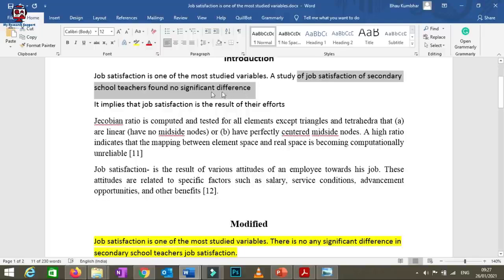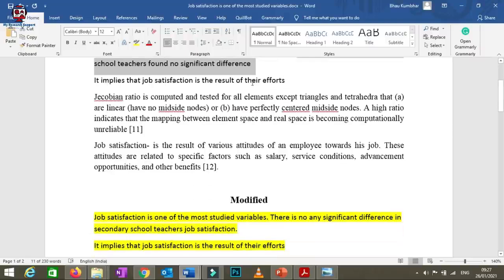To break this sequence, I have used this significant difference at the starting. It means there is no significant difference in secondary school teachers' job satisfaction. I have used these 3-4 words at the starting, and hence you will find that no 6-word sequence is maintained, so it will not be detected as plagiarism. So you simply have to reframe the sentence. I am not concentrating on this sentence because only 1 or 2 words are plagiarized.